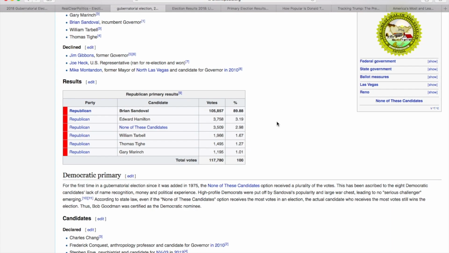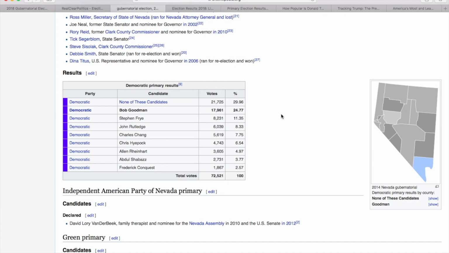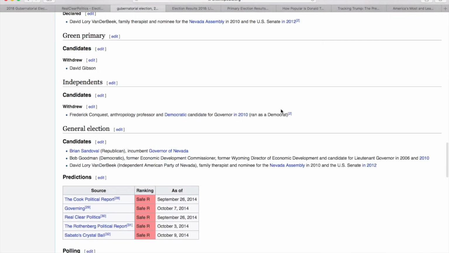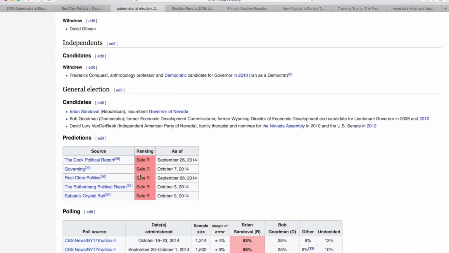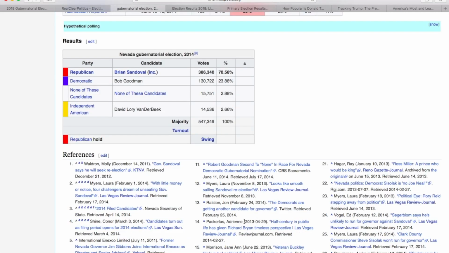It was pretty much a blowout for him in the primary and in the general election. On the other hand, all of the political pundits rated this as safe Republican. The polling showed him ahead. They didn't even take many polls because it was perceived that the Republican would win in a landslide, and he did.